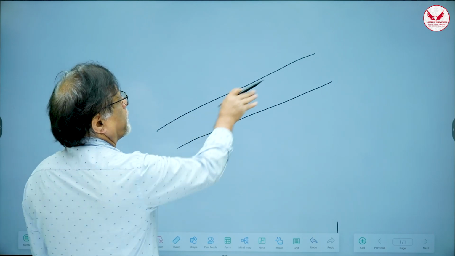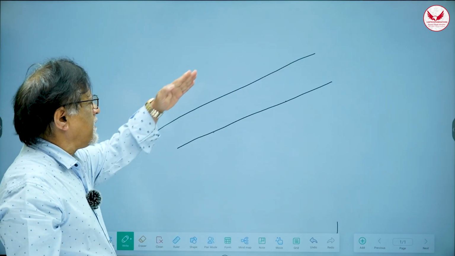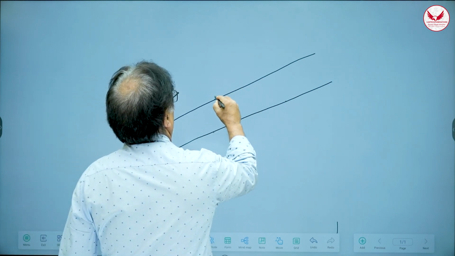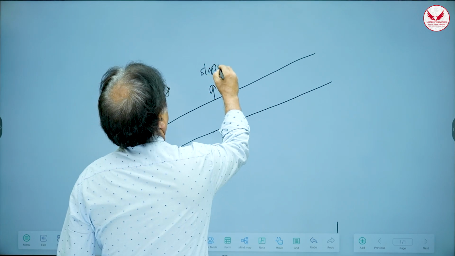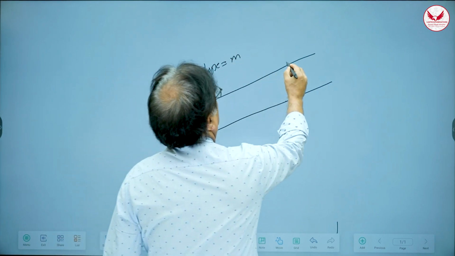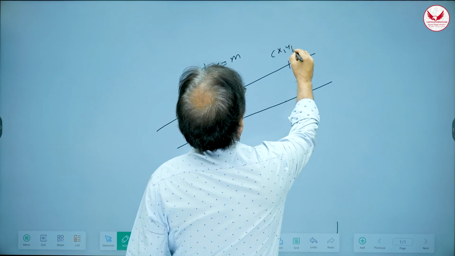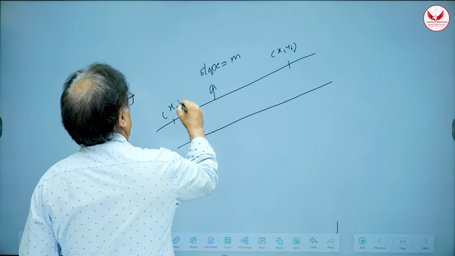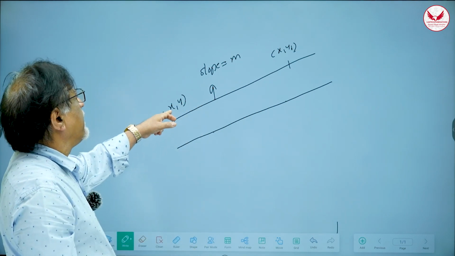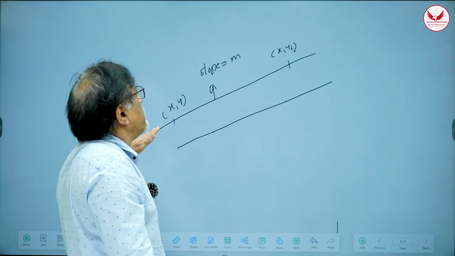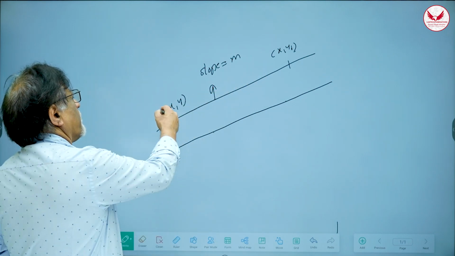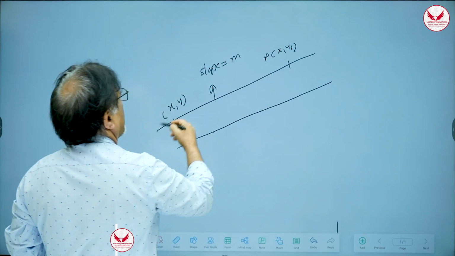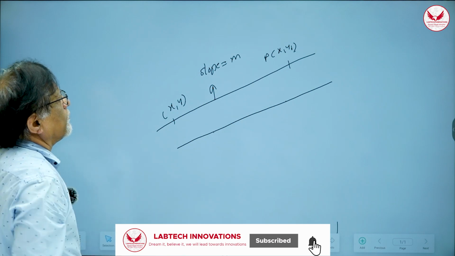I should know the slope of the line, right? What is the slope? What is the inclination, right? So if I know slope of the line and 1 point on the line, so I know that slope of this line is given to me. Slope is given to be m, right? And I am given 1 point x1, y1 here. So this point I know. Now I will take any general point on this straight line, say x, y. Now this x and y has to satisfy certain condition in order to be a member of this collection. No matter what x, y is, its slope with x1, y1, this point P, has to be always constant. And that constant we already know, it is m.